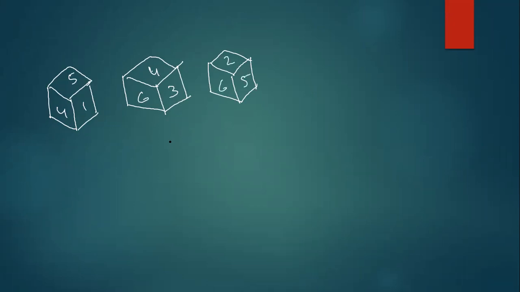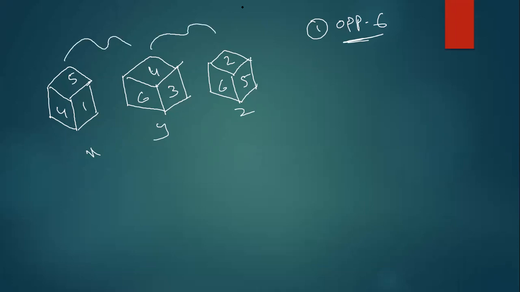Now see, three different positions x, y, z of a dice are shown in the figure given below. Which number lies opposite to 6? First question. You need to find out what is opposite to 6. So guys, listen, which two will you choose? That's up to you. You can choose these two or these two, because I just need two dice to solve.